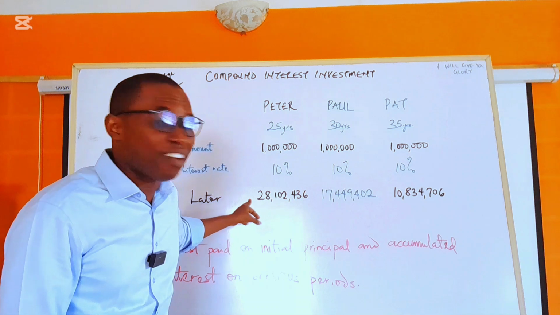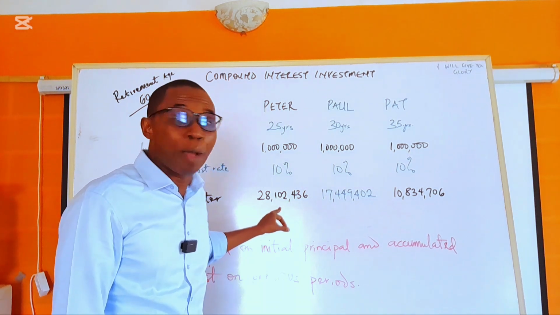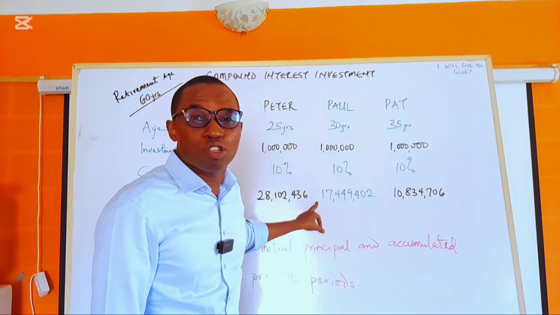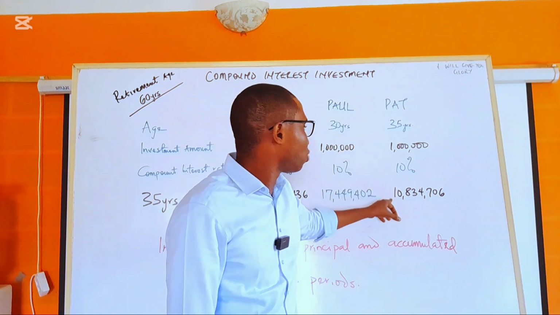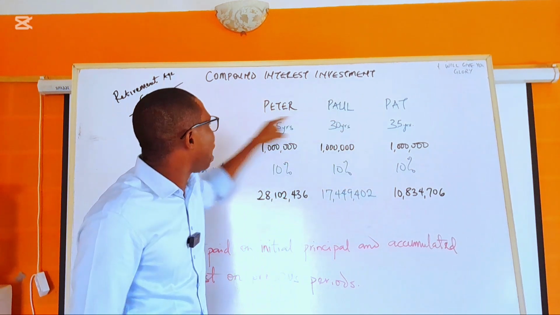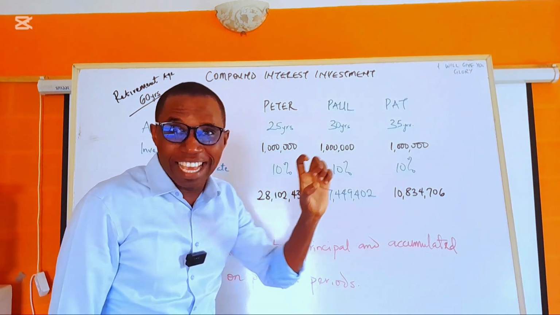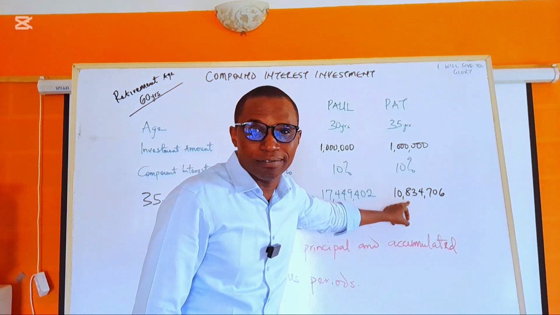At the end of 35 years, it will be 28 million, 28.1 million. For Paul, who started at the age of 30, it is going to be 17.4 million, while Pat is going to be 10 million. So you can see the difference between Pat and Peter: a difference of 18 million. Just because of that 10 years, there's a difference of 18 million.